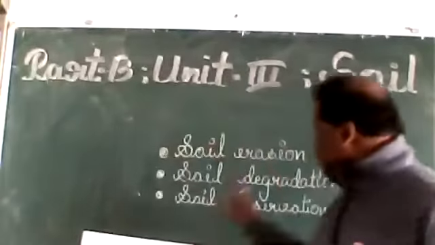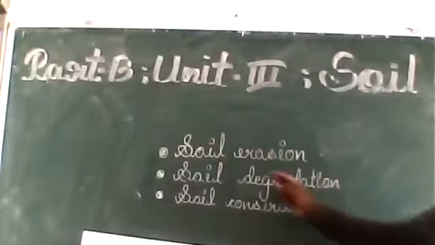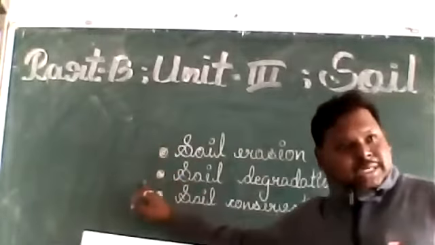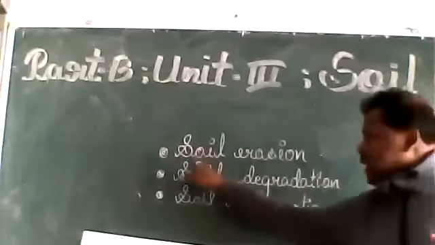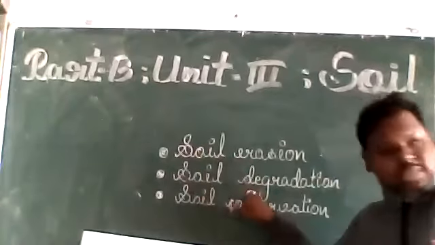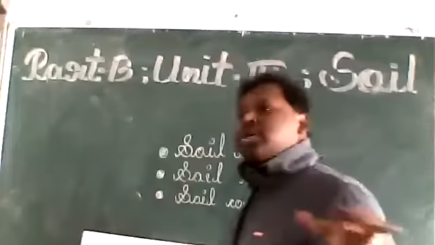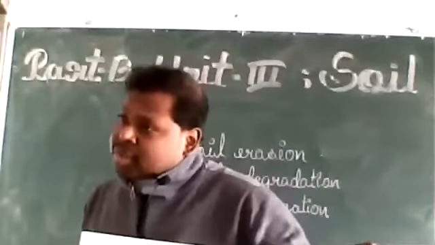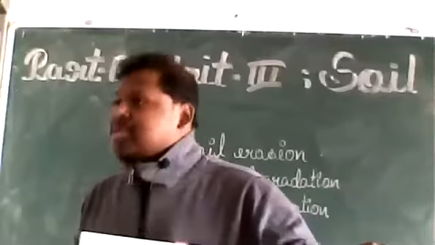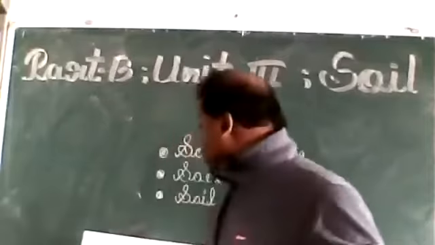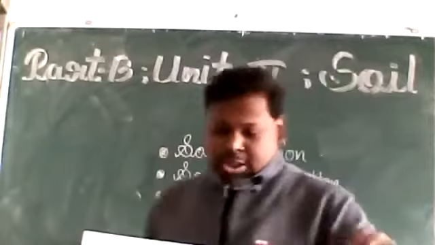Firstly, we are talking about soil erosion, then soil degradation, then the comparison between soil erosion and soil degradation, and the last one, the remedies of soil erosion and soil degradation, is soil conservation. So what is the necessity of soil conservation? To protect the soil and maintain soil fertility, one type of process is a must. What is the name of the process? Soil conservation. Clear up to this question?